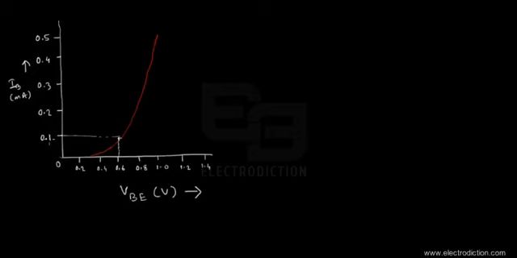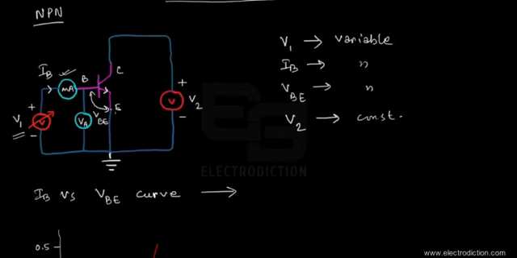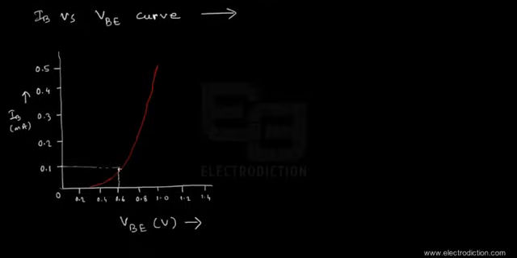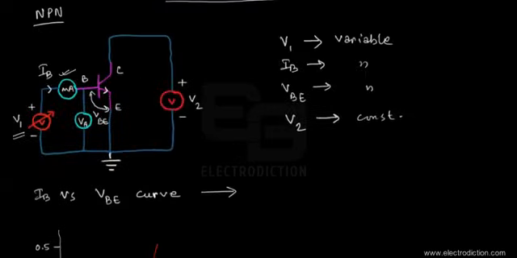Okay, so it's quite small, as you can see, but the nature of this curve would remain the same as what we saw in the previous tutorial, similar to the diode forward bias characteristics, because of the nature of variation of the emitter current. The base current is directly proportional to the emitter current. More emitter current means more recombination, and hence more base current. So on increasing the forward bias, the amount of base current increases, similar to the increase seen in the case of the emitter current. Okay, so this is what we have in the case of the input characteristics.